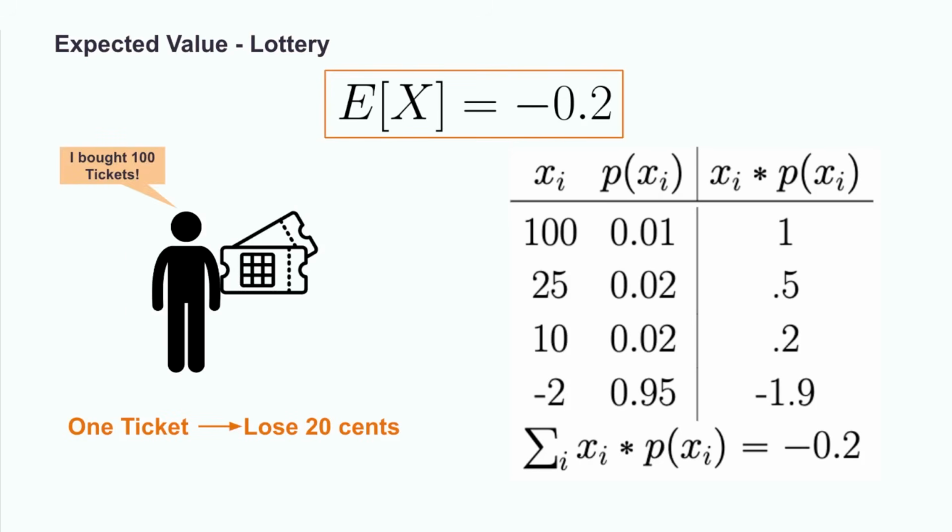Now, what does this mean for the player over 100 games? Pause the video for a moment to think about this. Well, every time someone plays, they should expect to lose 20 cents. Yes, every 100 tickets or so, the player might get lucky and win $100, but those occasional wins are accounted for in the expected value. Thus, 100 tickets means multiplying the expected value of one ticket by 100, which leads to that person losing $20 over 100 trials. This is the sort of analysis that the expected value lets us do on random variables.